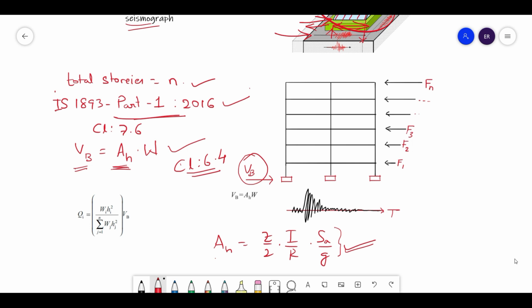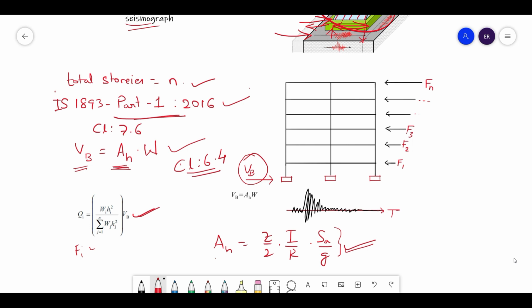Let us also understand what the story shear is. For calculating the story shear or the design lateral force at a particular level, you have an expression given in clause 7.6, which is something like this. Qi is nothing but Fi here. Fi equals Wi Hi square, where Wi is the seismic weight of the particular story.